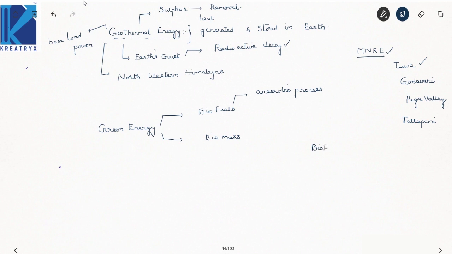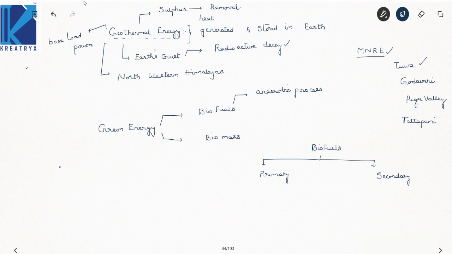Biofuels are classified into two types. One is primary and the next one is secondary. Now what comes under primary and what comes under secondary?